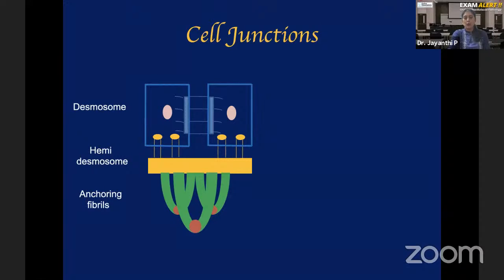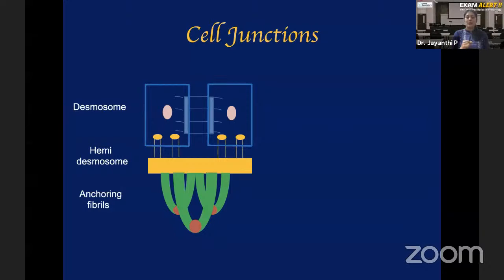Now, the lamina lucida layer is made up of a protein called laminin. Always remember L and L: lucida contains laminin. Laminin is a protein. Then lamina densa, the second layer, contains type 4 collagen. You have so many different types of collagen. Out of that, type 4 collagen is specifically seen in the lamina densa layer of the basal lamina.